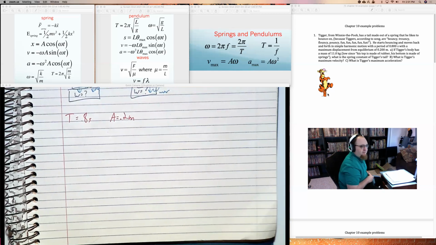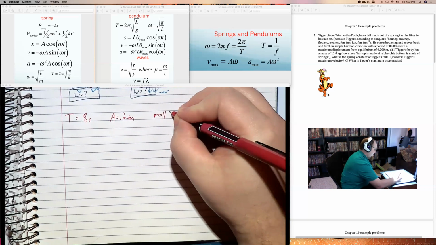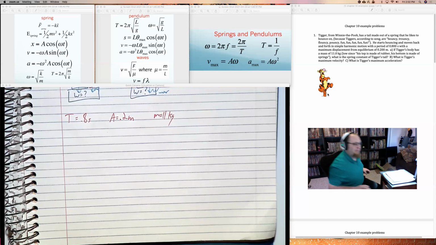So if Tigger's body has a mass of 11 kilograms, which is only 11 kilograms because let's face it, Tigger is a stuffed animal, as are all the people from the 1,000 Acre Woods. Or 100 Acre Woods? I forget if it's 100 or 1,000. What is the spring constant of Tigger's tail?